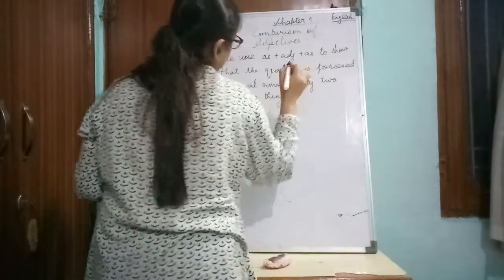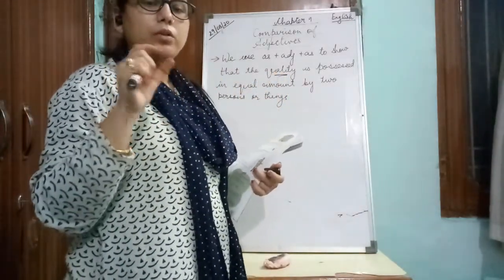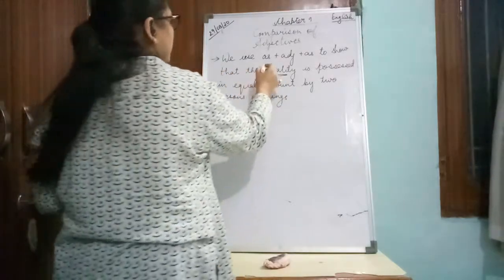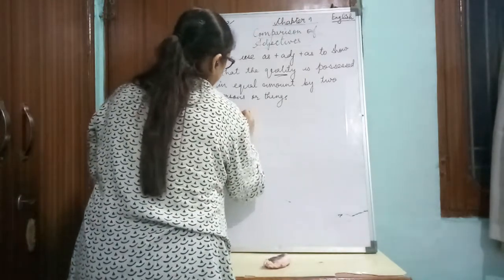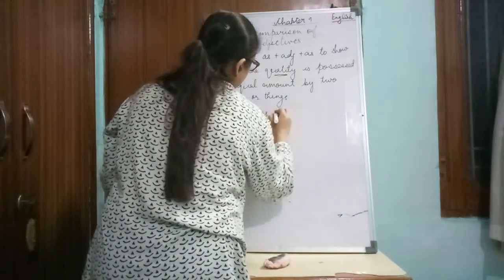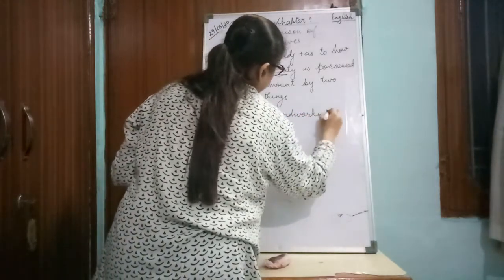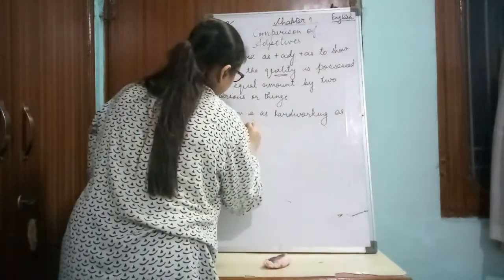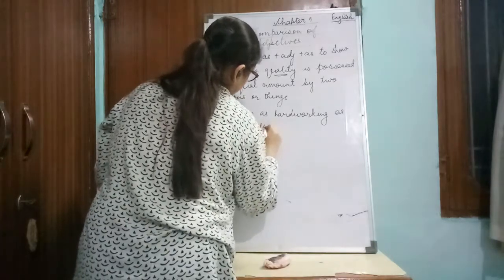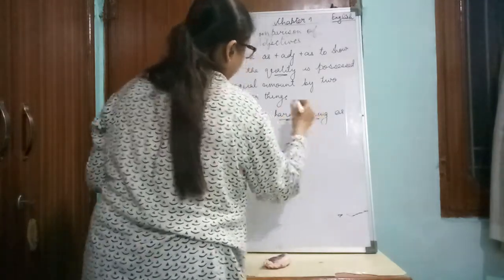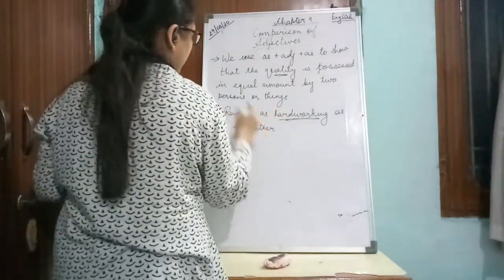So if we talk about a quality which is in equal amount in both the persons or things, we use this as plus adjective plus as. So if we write Ram is as hardworking as his father, this quality of hardworking is in an equal amount in both Ram and his father.